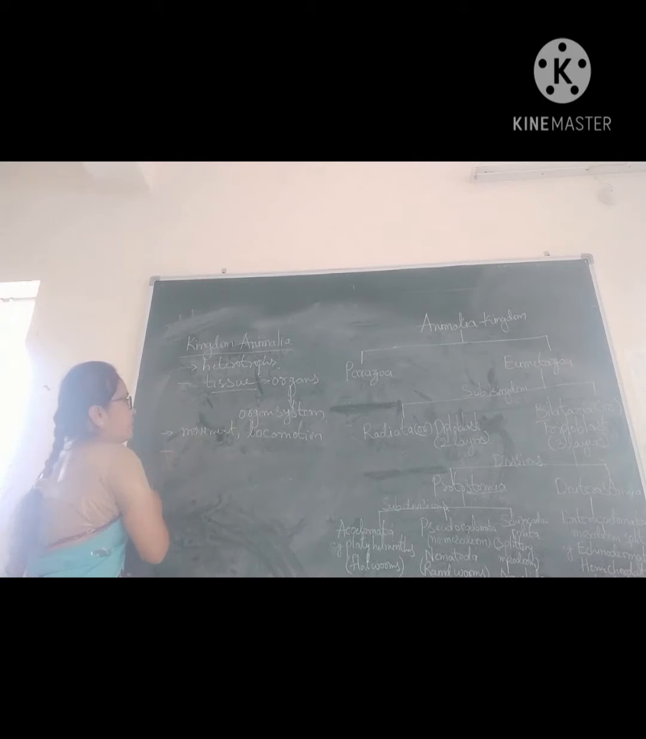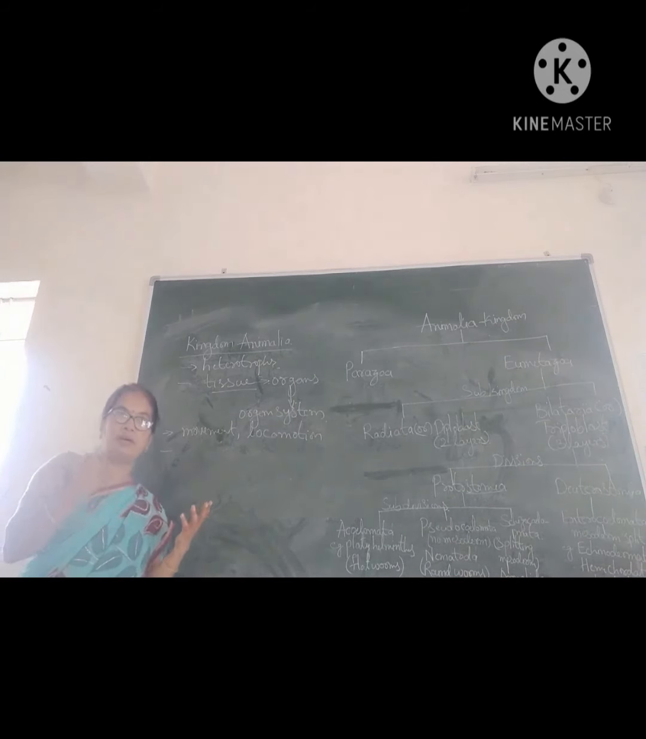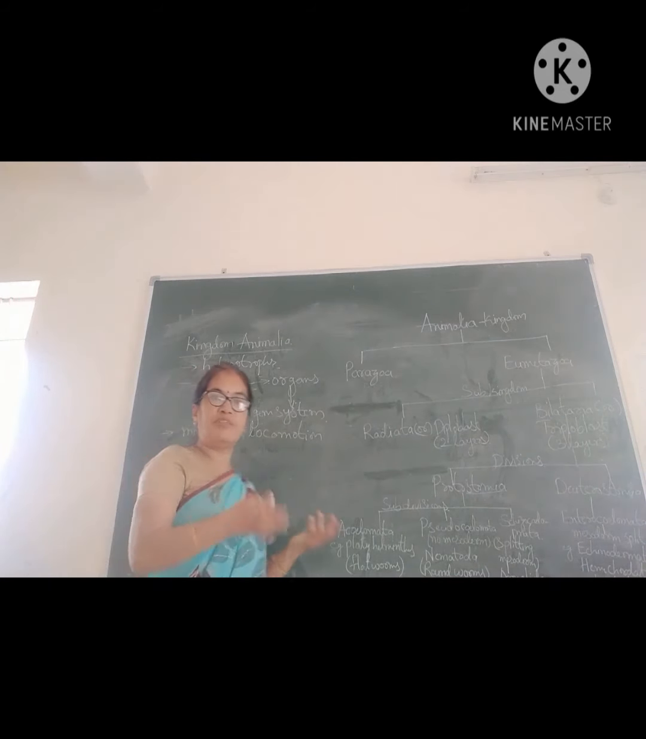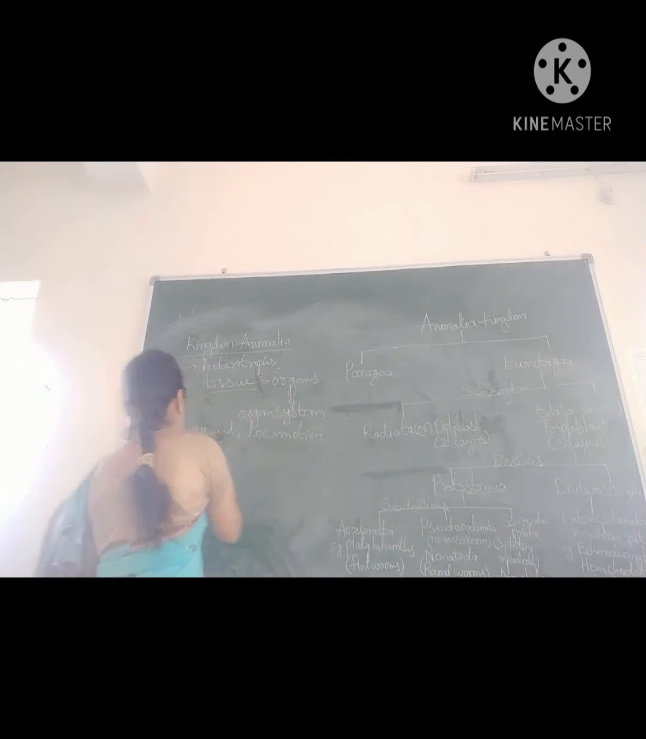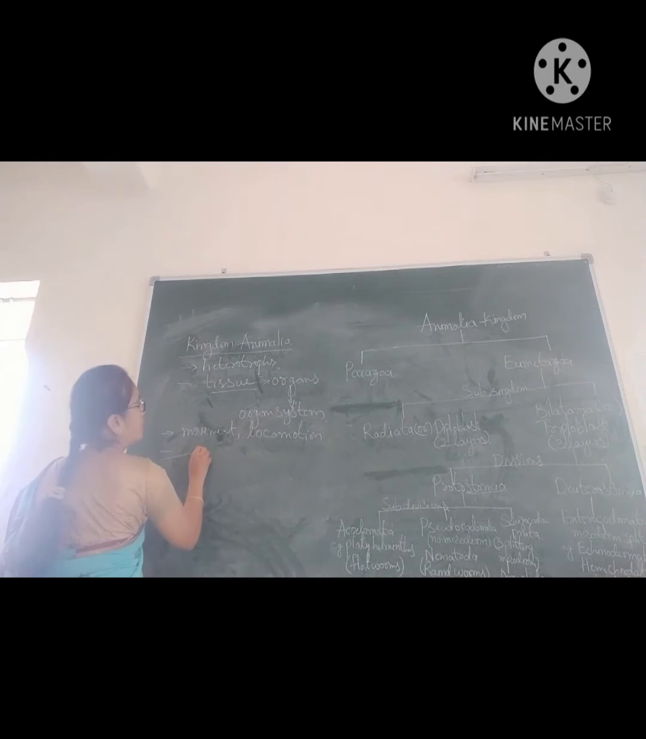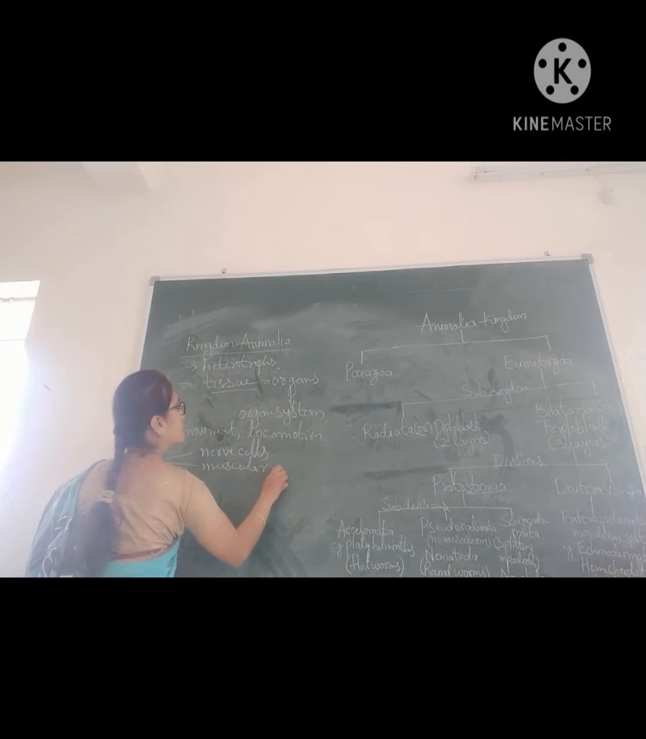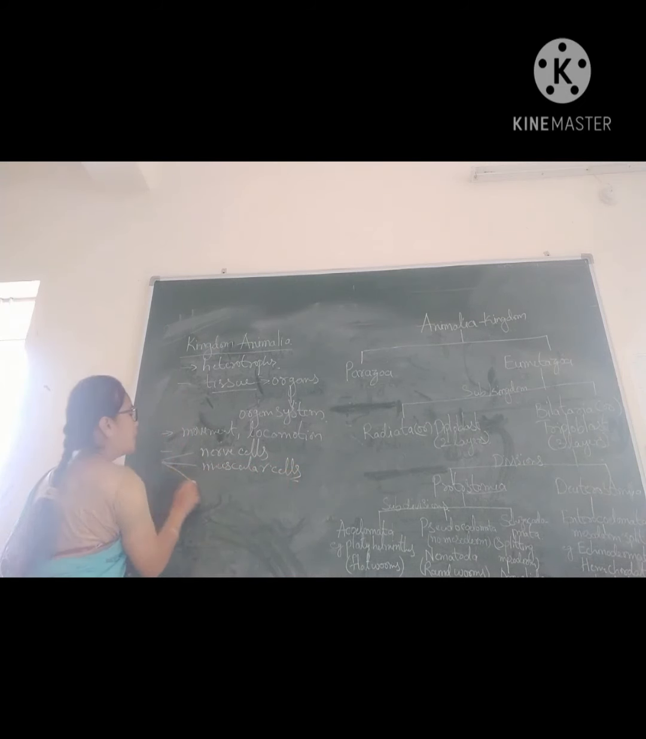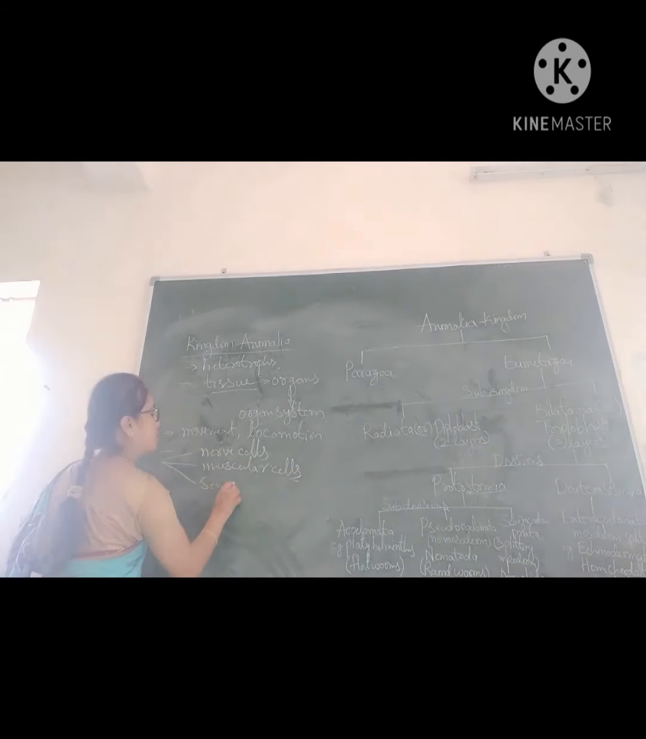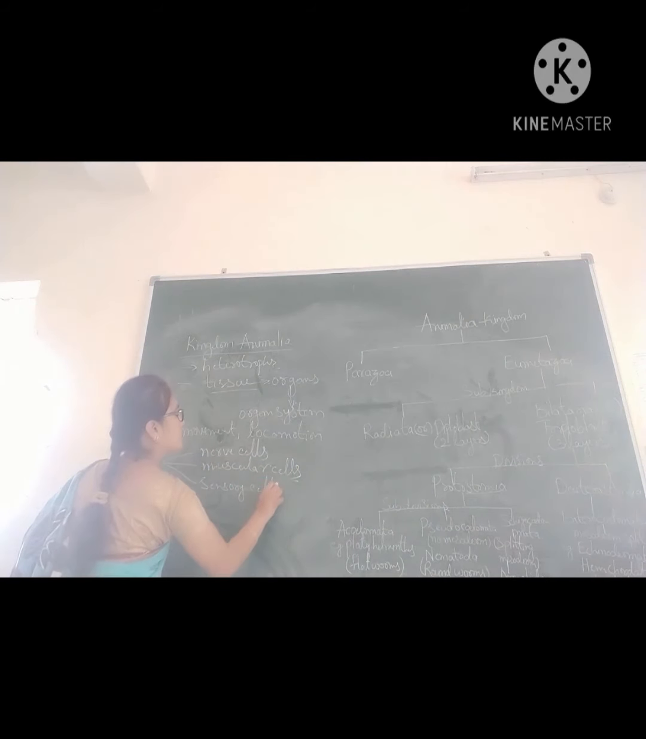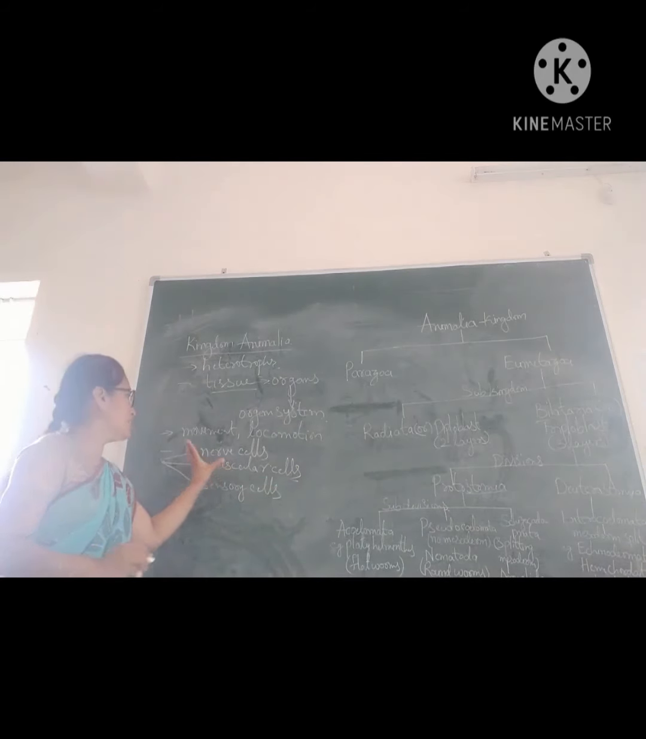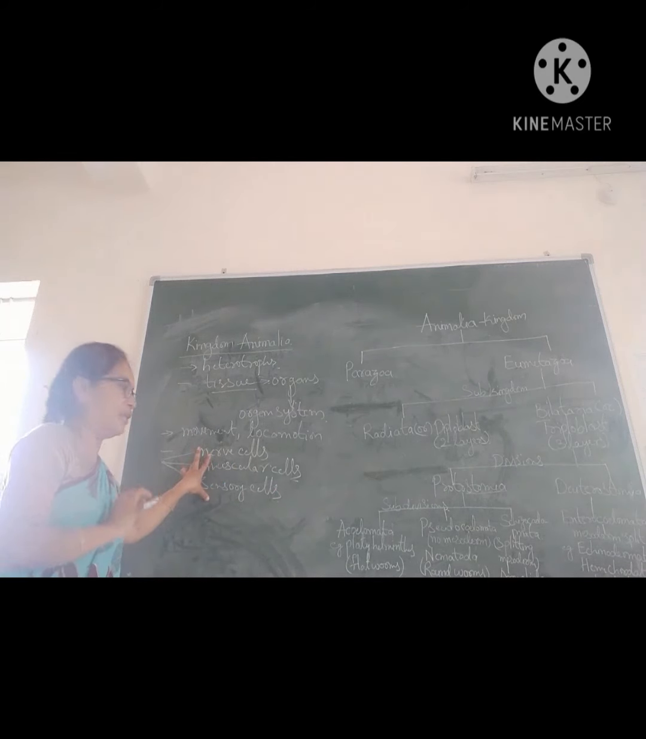Here in the animals, some different cells are developed. What are they? The different cells are nerve cells, muscular cells, and sensory cells. We can see these cells in the animals.